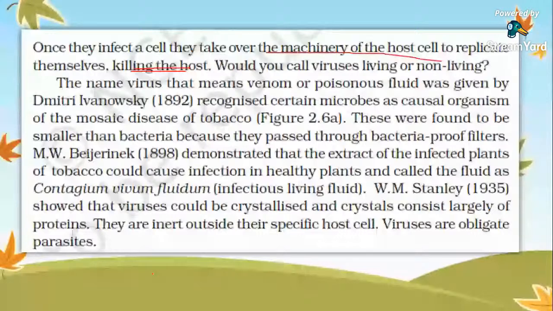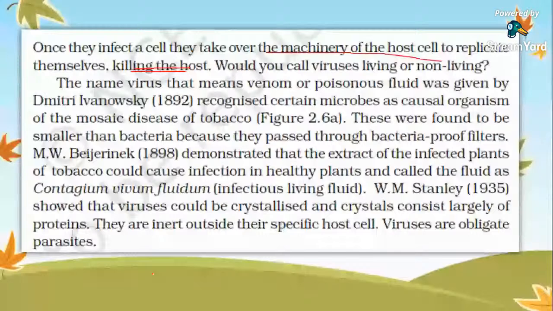So the name virus, which means venom or poisonous fluid, was given by Dimitri Ivanovsky in 1892, who recognized it as the cause of mosaic disease in tobacco.